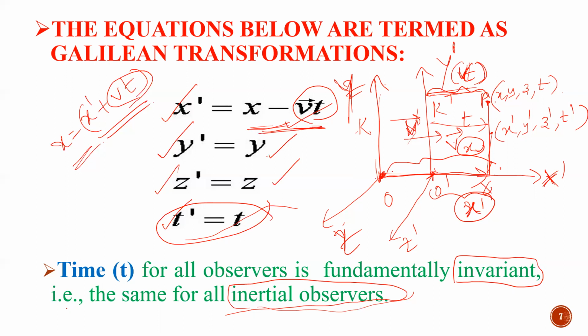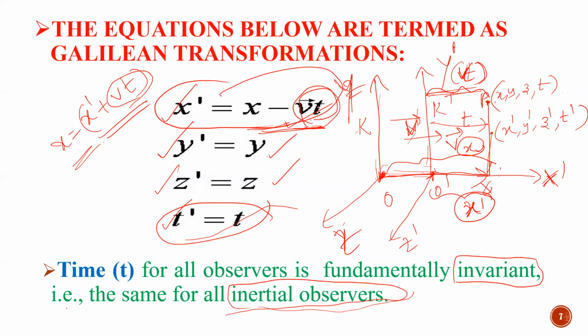So t dash equal to t, z dash equal to z, y dash equal to y, but x dash is x minus vt, because in the x direction the frame is moving, parallel to the y and z axes. In the x direction the frame is moving, so the displacement is happening in the x direction. Hence we got x dash equal to x minus vt, where v is the velocity with which the second frame, K dash, is traveling, within time t. So the distance traveled in time t with velocity v bar is v into t.